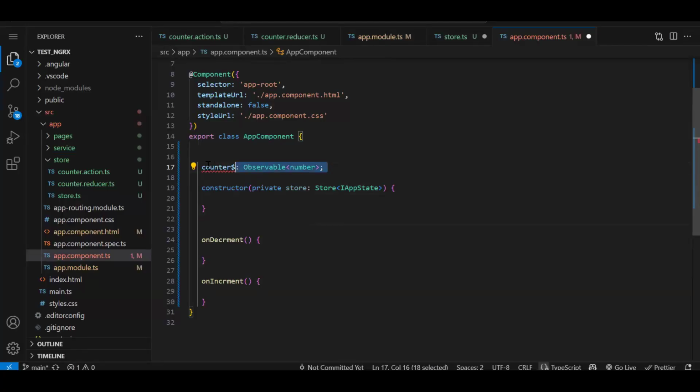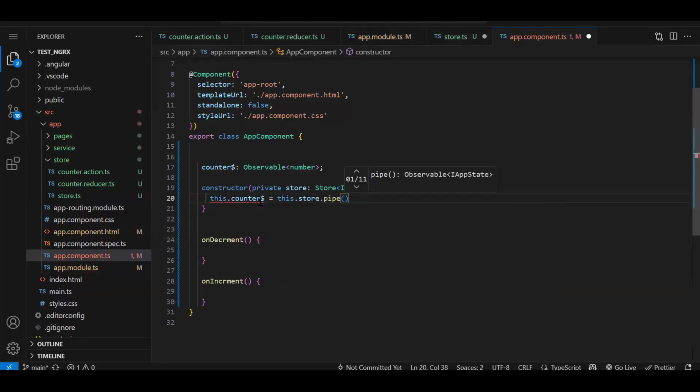So we have created an observable. Data type is integer. So this.counter is equal to this.store.pipe method we have to use. And inside that, to read the data from the store, we have to make use of the select method. So select what we are going to read.